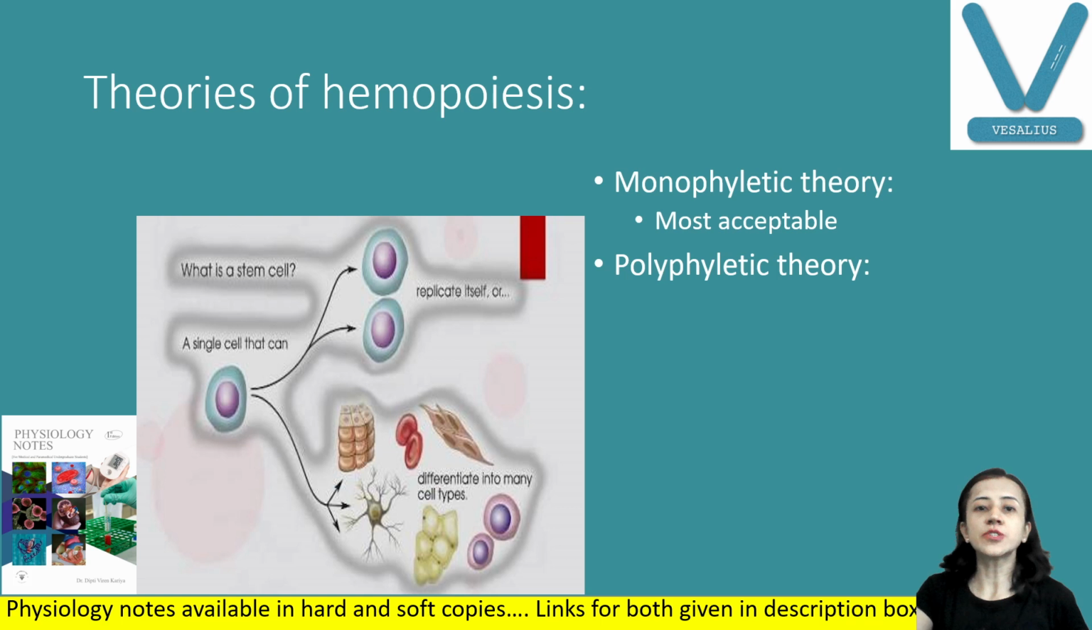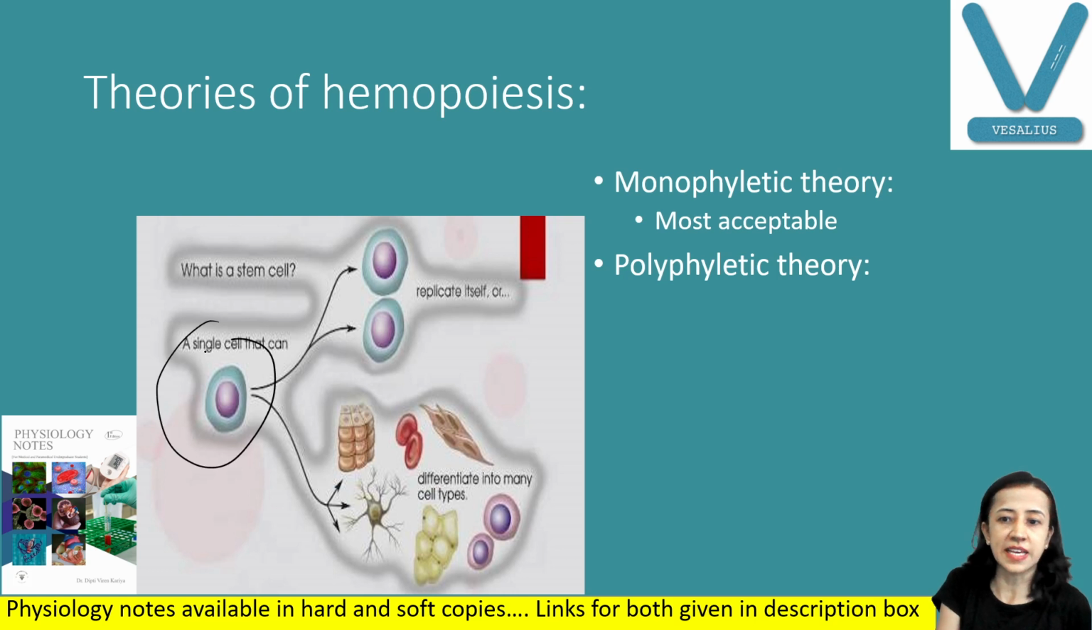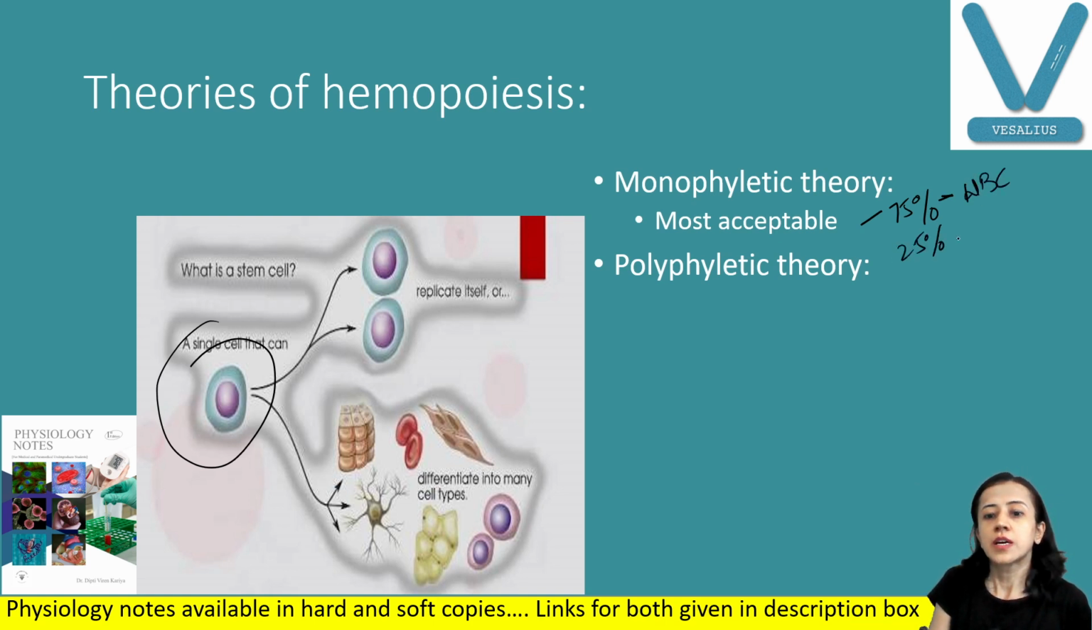Now, theories of hemopoiesis. There are two theories: one is monophyletic and the second is polyphyletic. Monophyletic is the most acceptable theory. According to this theory, different types of blood cells arise from a single cell, which is known as the pluripotent stem cell. 75% of these cells form the myeloid series, meaning they produce WBCs, and 25% form RBCs, that is the erythroid series. The second is the polyphyletic theory, which says that separate types of stem cells are there for different blood cells.